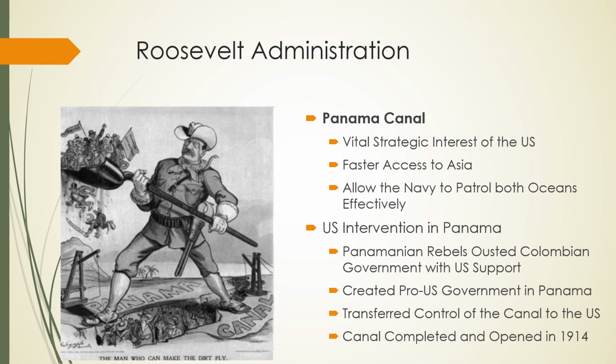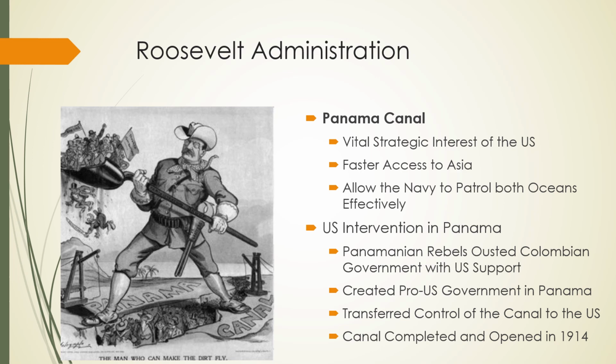So Panama during this time was ruled by Colombia. Panama was part of Colombia. There were people in Panama who wanted the Colombians out. They wanted to rule themselves. And so Roosevelt initiates an intervention, a military intervention in Panama, where basically the U.S. supports a Panamanian revolution to kick out the Colombians.